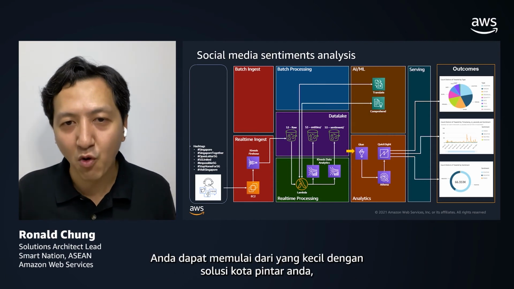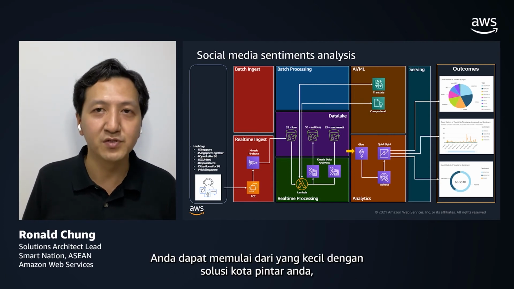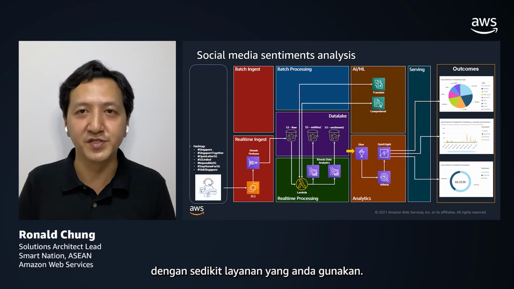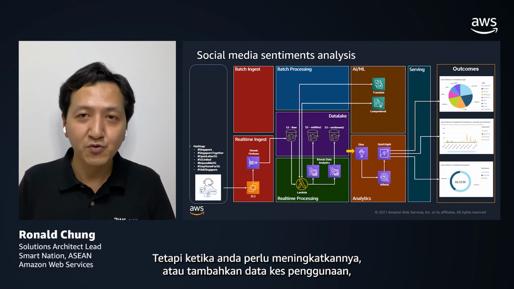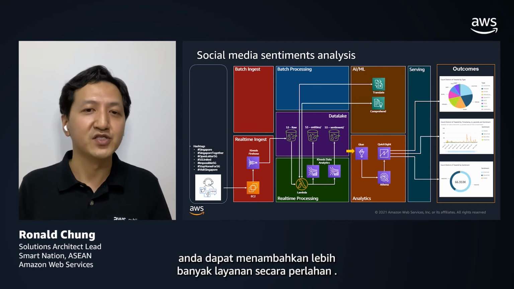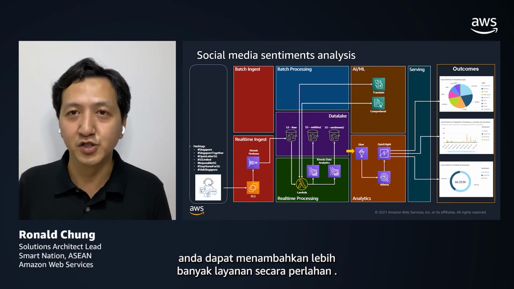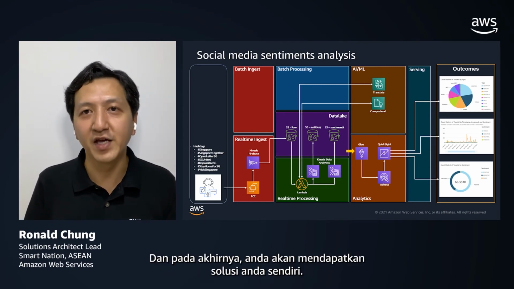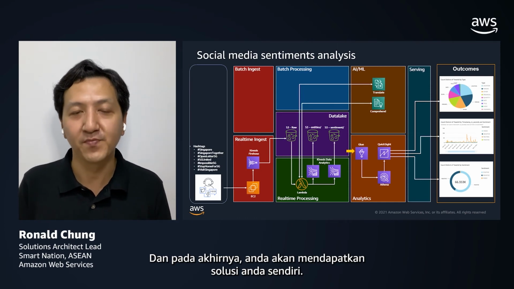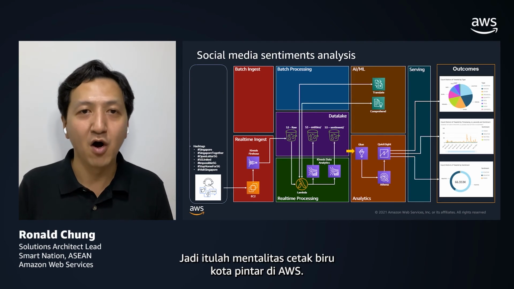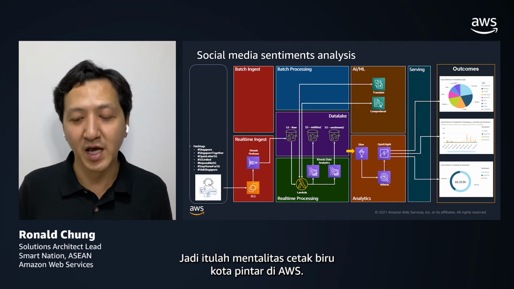You can start small with your smart city solutions with a handful of services, but when you need to scale up or add new data use cases, you can slowly add more services on top of it, and at the end of the day, you end up with your own set of solutions. So that's the mentality of the smart city blueprint in AWS.